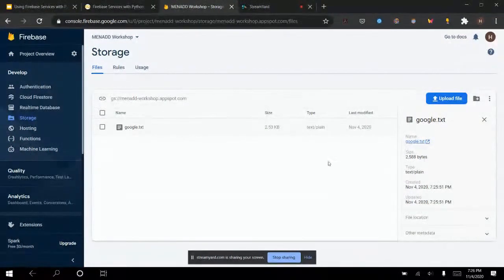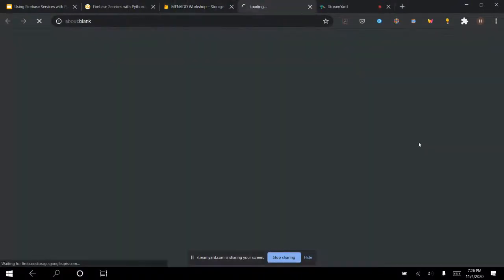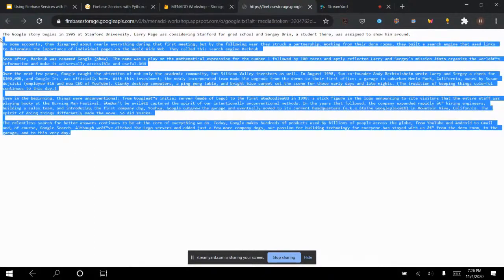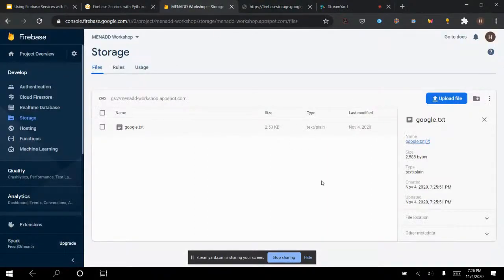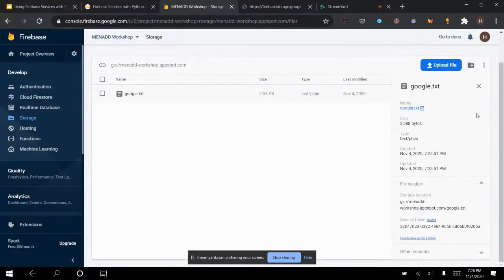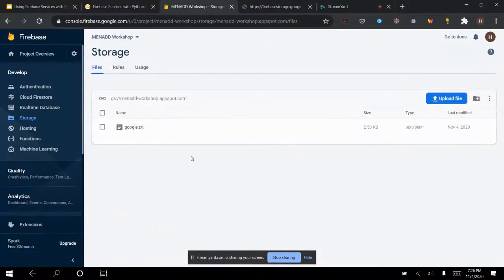Now here, if I press on it, I get this tab right here, and it has a URL. So this URL will take me to the text file stored on the cloud. So Firebase storage.googleapis.com, and then this entire thing right here. And this is the actual text file stored on the cloud. Okay. Now, this is just really one way to do it. Now you have more information like metadata, and this is one way to store something on the cloud.